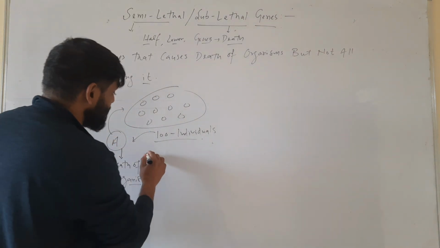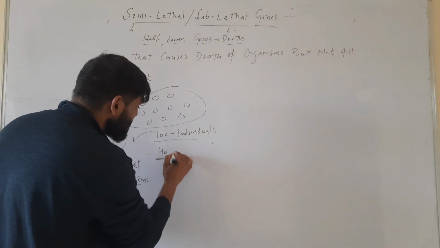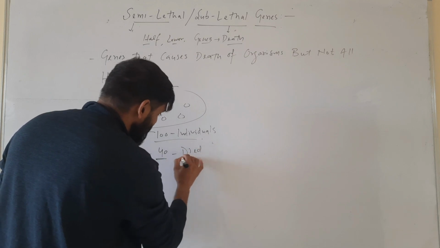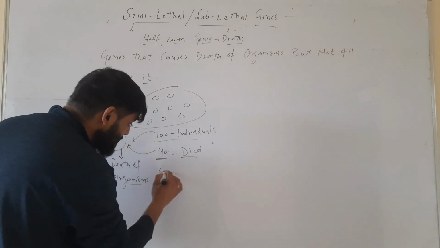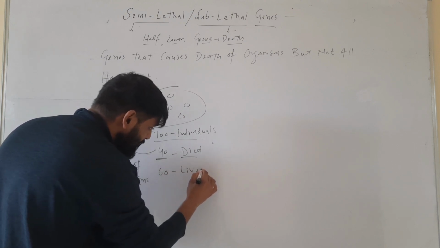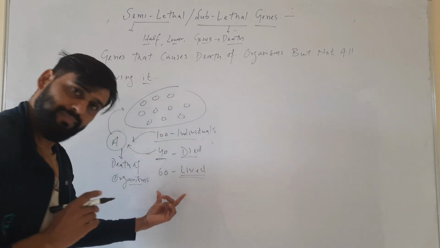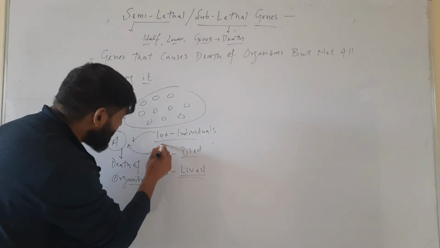Out of these 100, suppose 40 died, and they died because of this gene. The remaining 60 lived. Only 40 died.